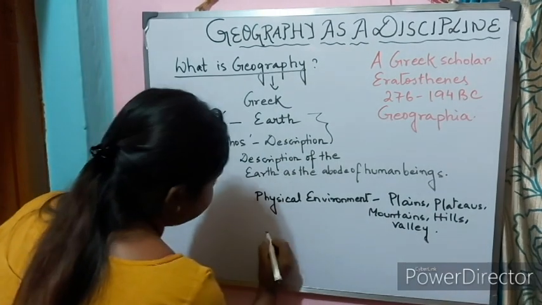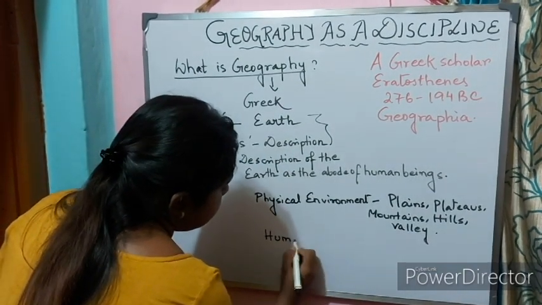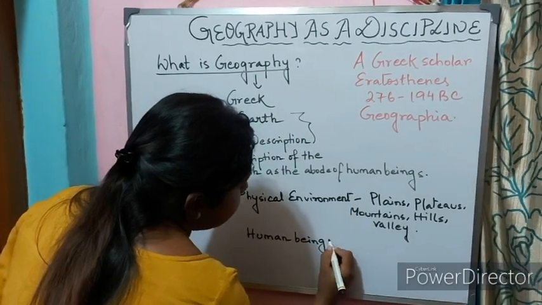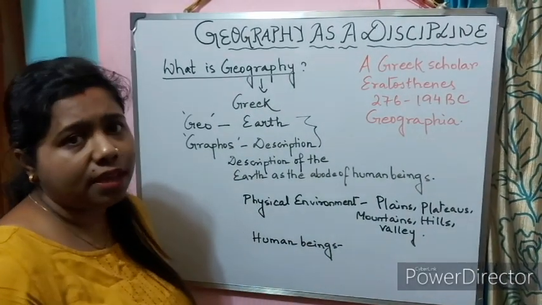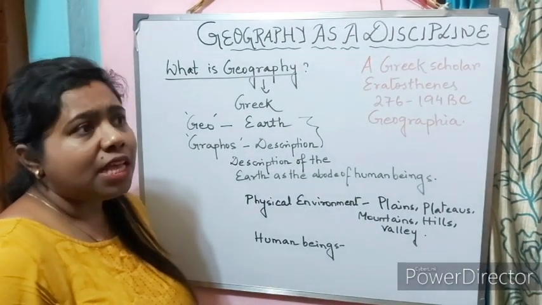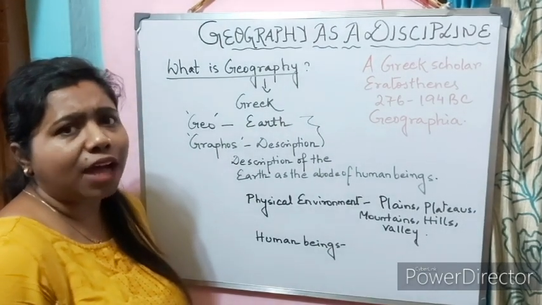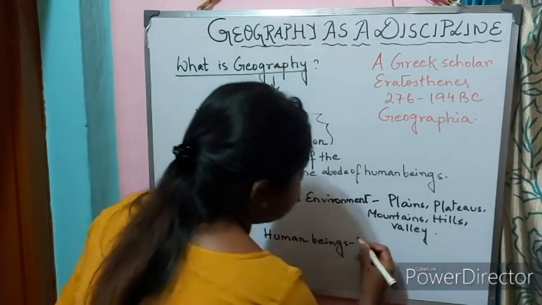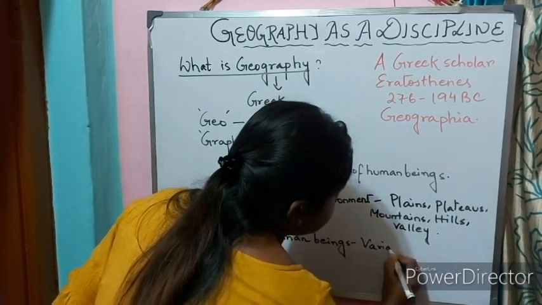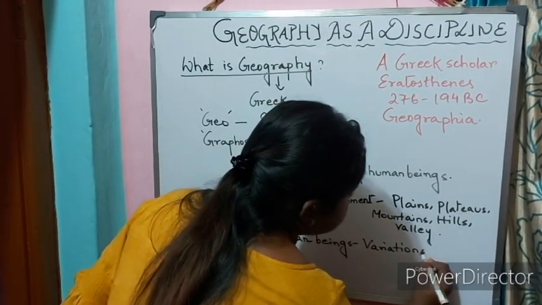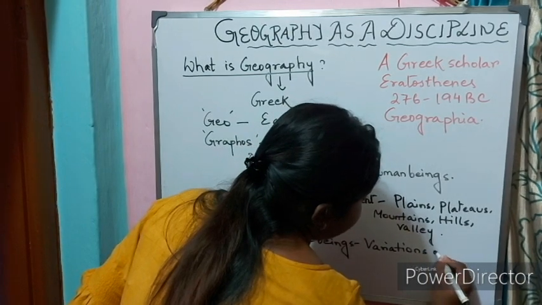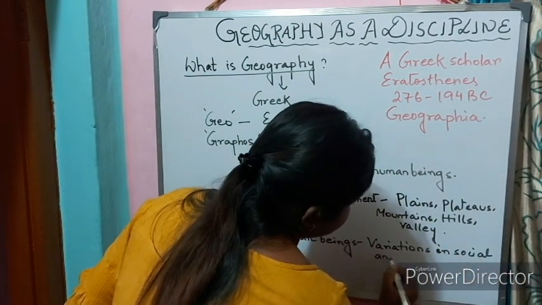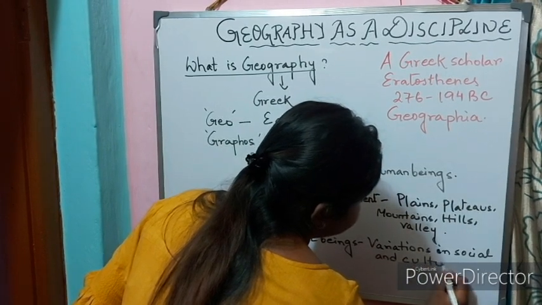And the other component are the human beings. Now, without the human beings, the earth will be as common as any other planet. Why is it unique? Because of the human beings. Now it deals with the variations in social and cultural aspect.